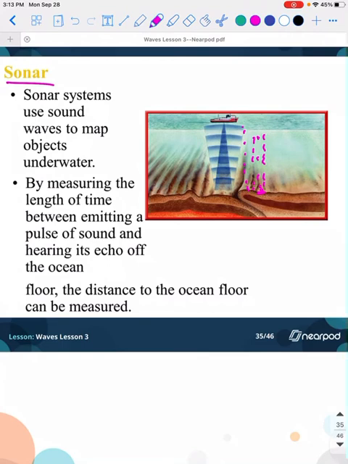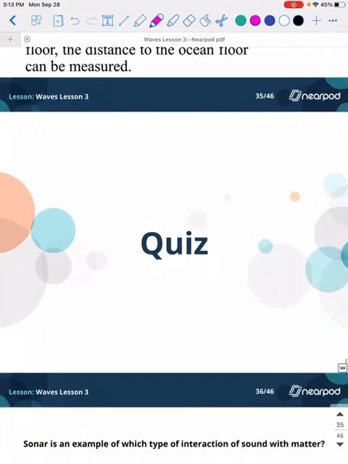There's this one guy who actually does use sonar. He clicks his tongue and it helps him determine how far something is. Maybe I'll be able to find that video for you guys. It's super cool.